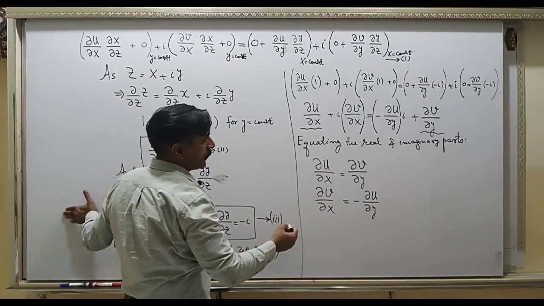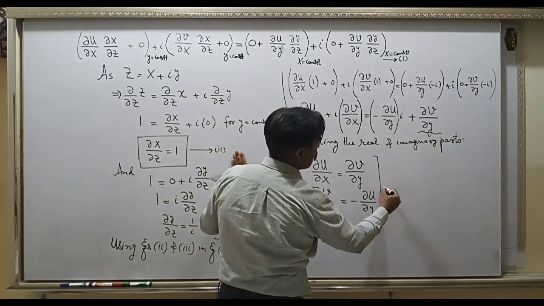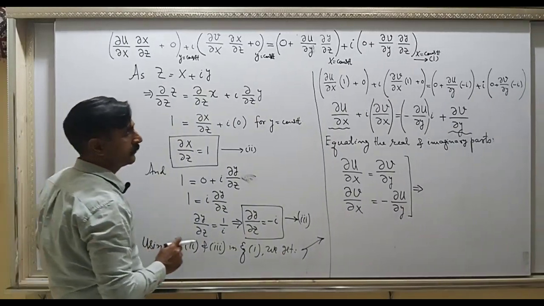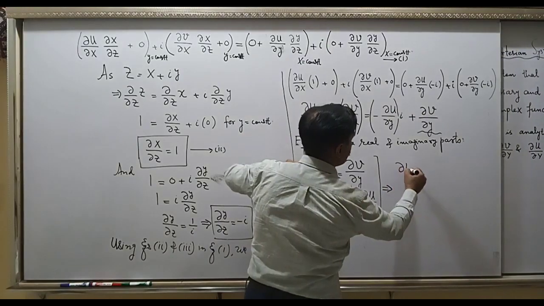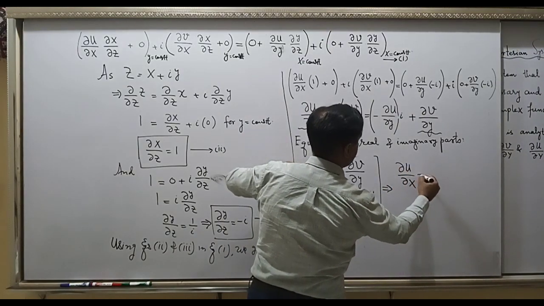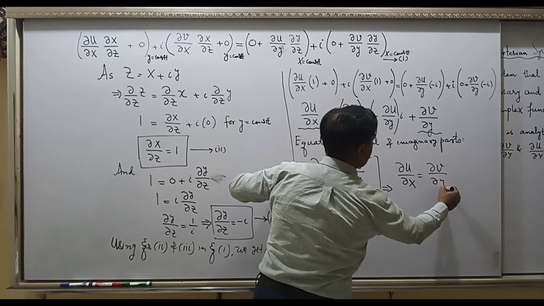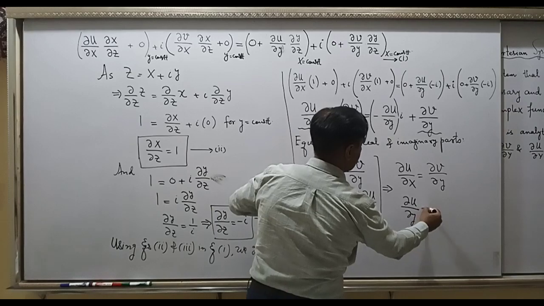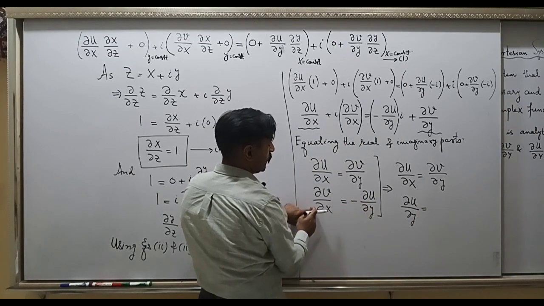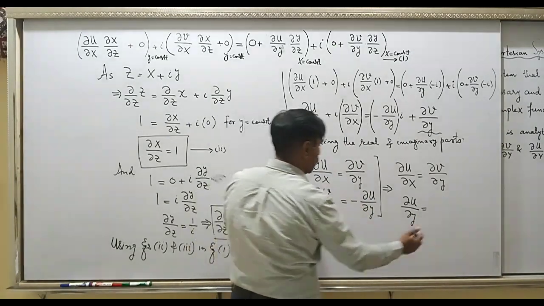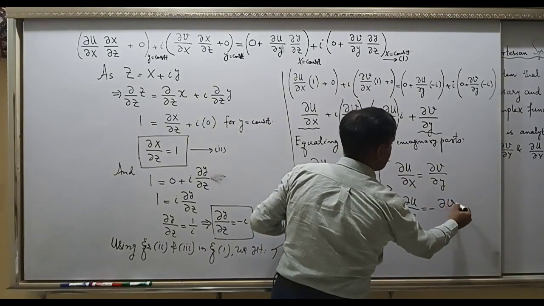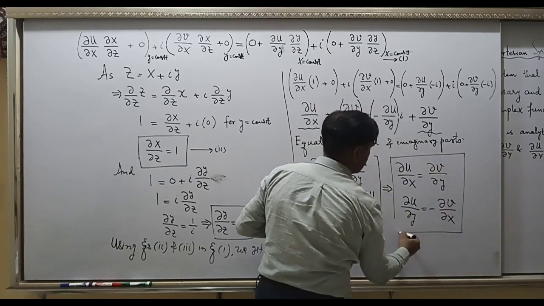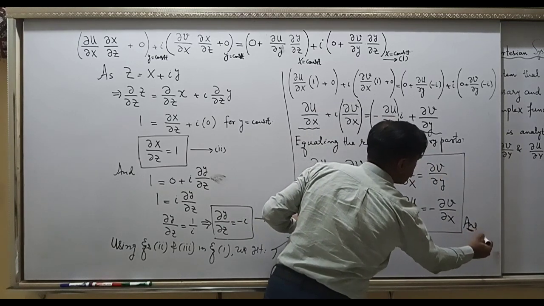So according to the statement, you can write these two as partial u by x equal partial v by y, and partial u by y equal minus partial v over x. So these are the Cauchy-Riemann conditions or Cauchy-Riemann equations.